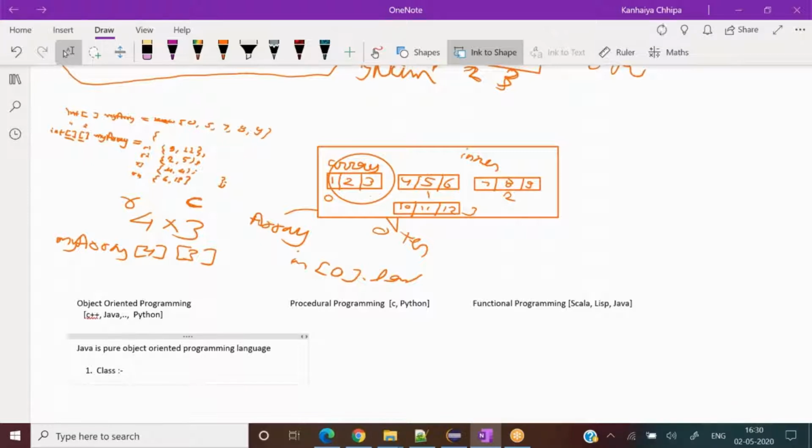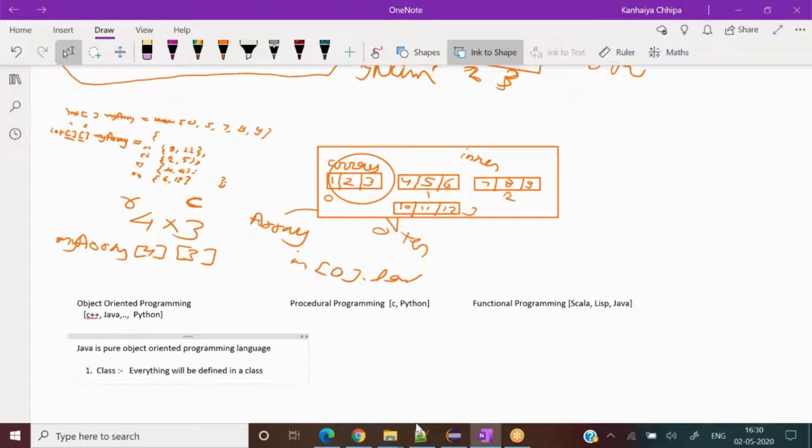Everything will be defined in a class only. Like we have seen a lot of programs so far, and those were all written inside some class, not outside of the class.